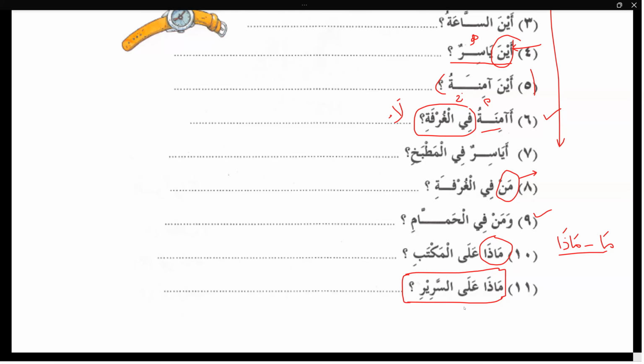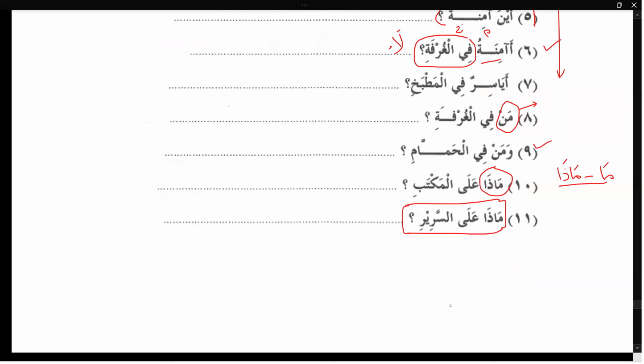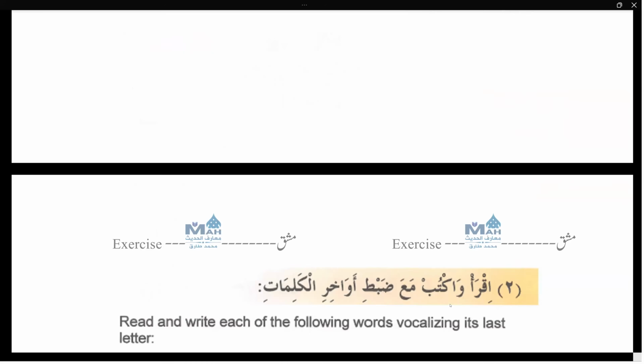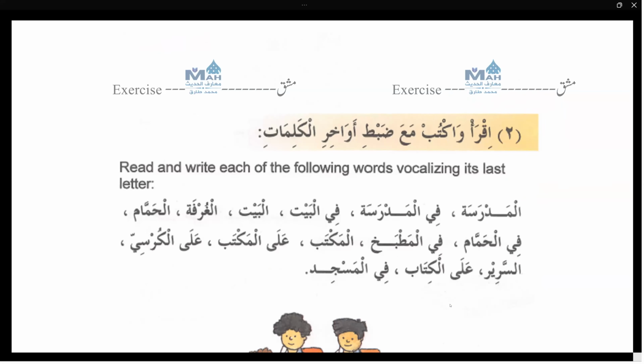Okay, maza ala sariri. What is on the bed? So if you go in the chapter, what is on the bed? As-saatu alal sariri. Yes, the watch is on the bed. I hope you understood now. Okay, next student.